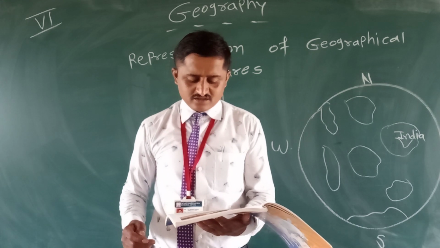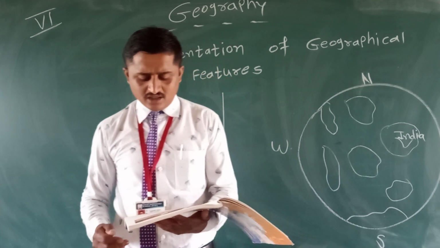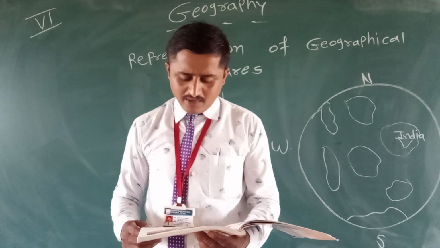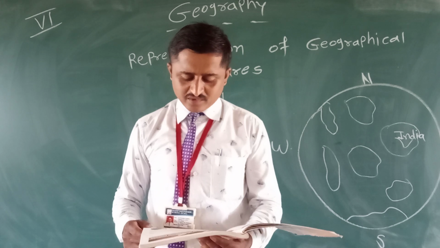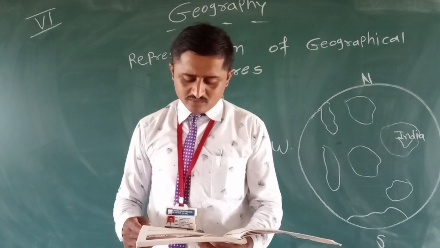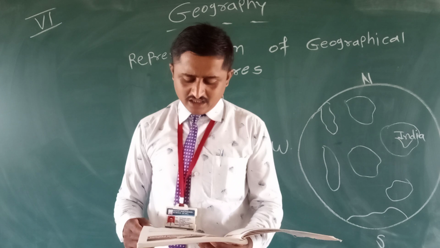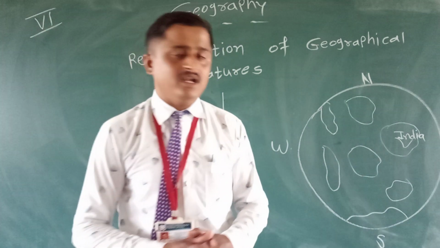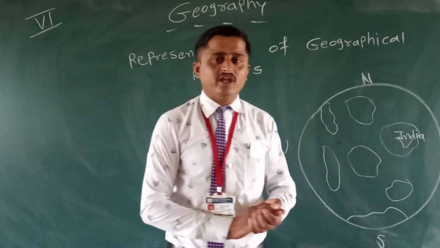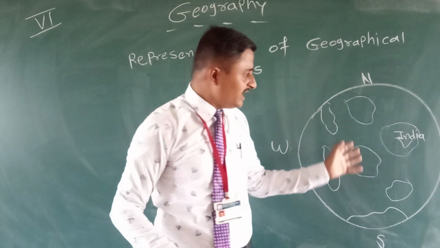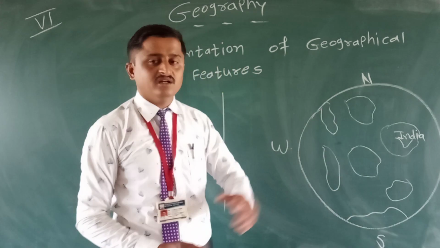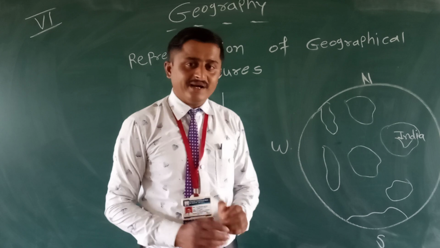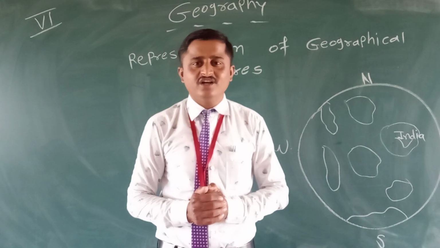A globe is a three-dimensional scale model of the earth or other spherical celestial body such as a planet, star or moon. The word globe comes from the Latin word globus meaning round mass or sphere. Globe is a three-dimensional model of the earth. There are 71% water bodies surrounding the continents. There are 7 continents, but land is very little on the earth's surface.